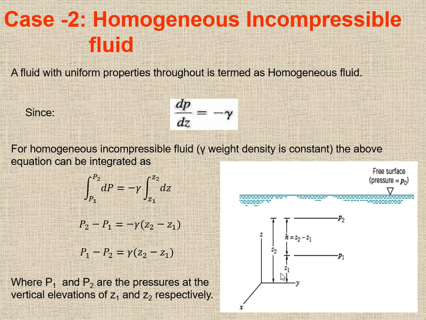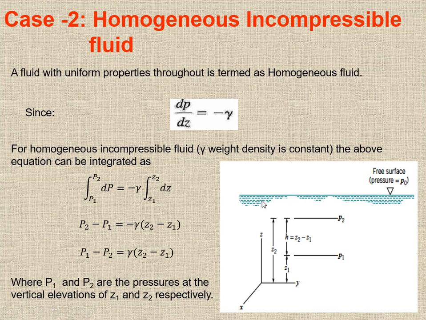The vertical height reference from here is Z1 and from here is Z2. So at point Z2 the pressure is P2, and at point Z1 the pressure is P1. After the integration, P2 minus P1 equals minus gamma times Z2 minus Z1. So P1 minus P2 is equal to gamma times Z2 minus Z1, where P1 and P2 are the pressures at the vertical elevations Z1 and Z2 respectively.